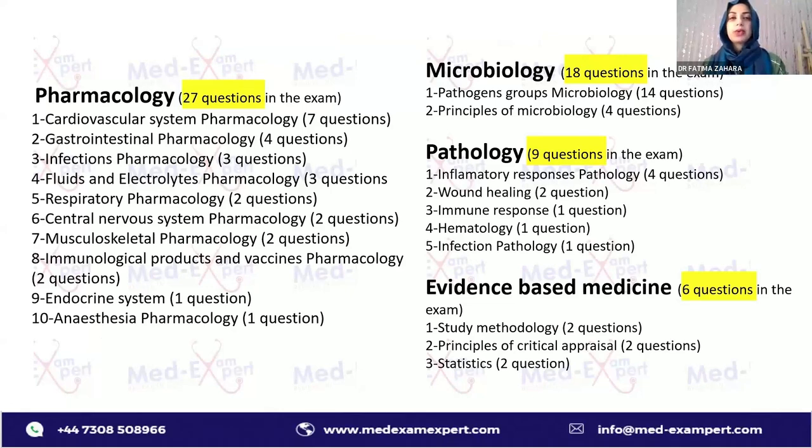So why would we give so much importance to EBM? You have to focus on anatomy and physiology, and then pharmacology and microbiology, because they have more weightage than the others.